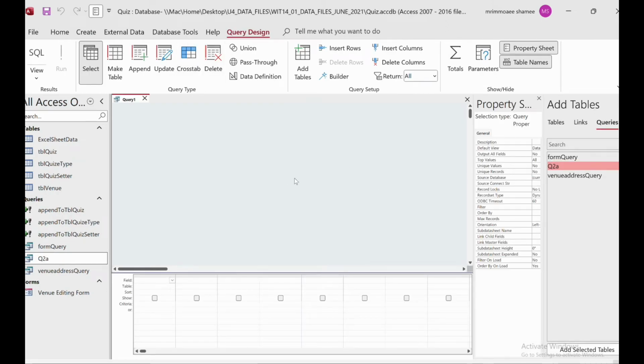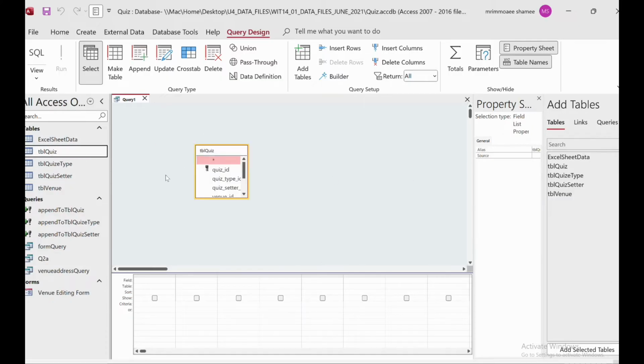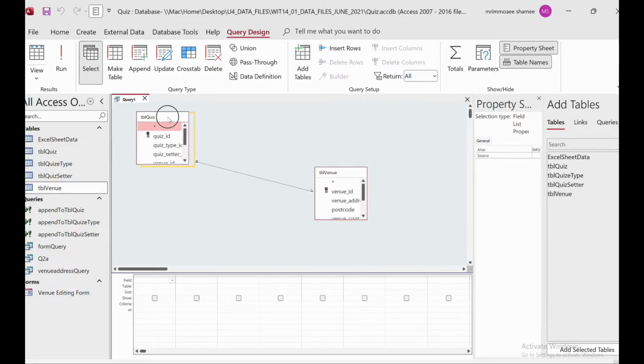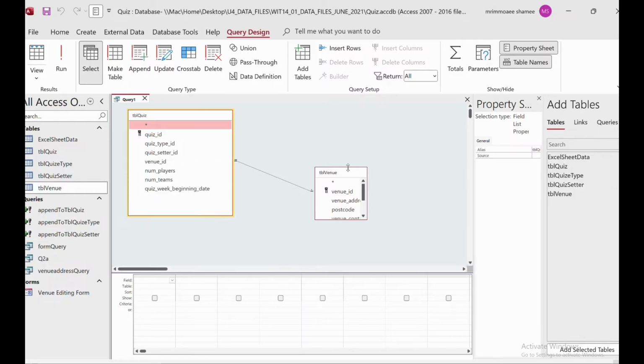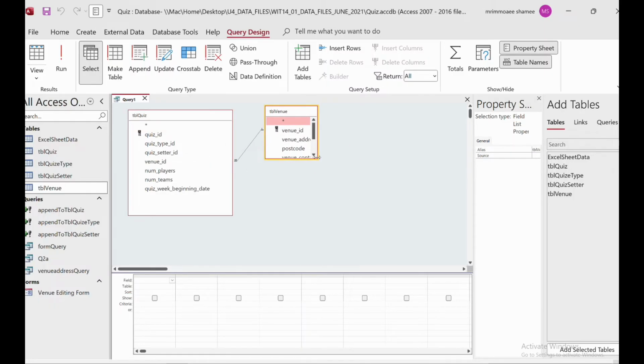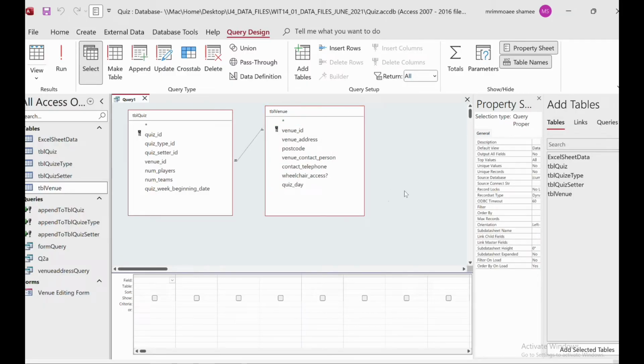Okay, so inside the query design, you see this is the table, but I'm not getting it. Click here, then you will get the table. Otherwise you just drag and drop the table if you can't see all these things, right? Like I need a table, so drag it. It's also workable like that. Venue, so make it bigger, and the venue will be like this.